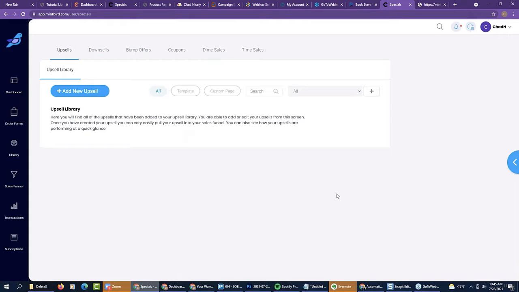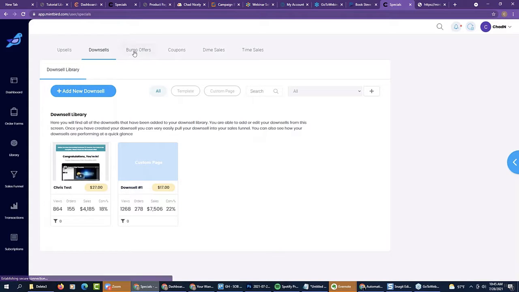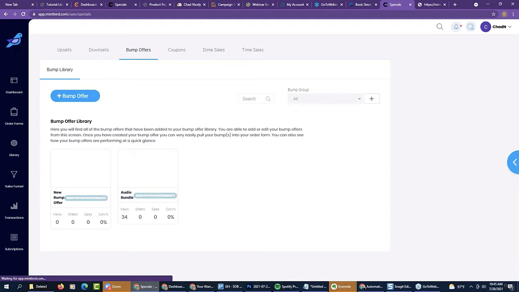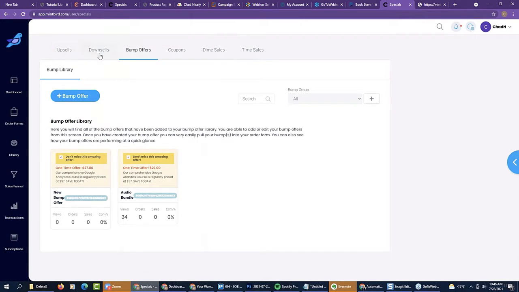And now this makes so much sense to me. We have our upsells, we have our downsells, we have our bump offers, our coupon codes, our dime sells, and our time sells. So now we actually have real library items. Is everybody starting to get this now? So the order forms are the base of everything that you do.